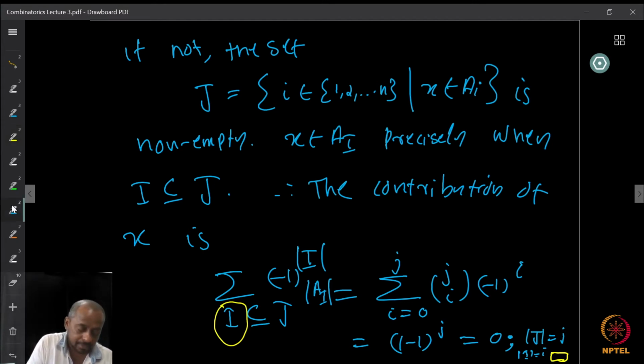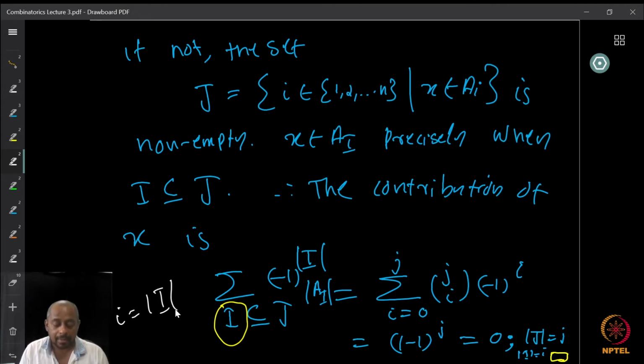So what I am going to do is let small i be equal to the cardinality of I, and then I rearrange the sum with respect to this cardinality of I. Now, if I take the cardinality of J to be small j, then there are j choose i possible i-element subsets of J. And each of the subsets is going to be contributing to the sum because x is in each of these.